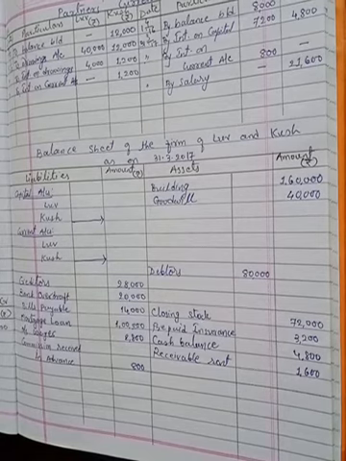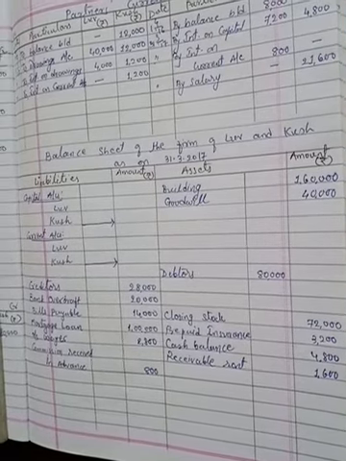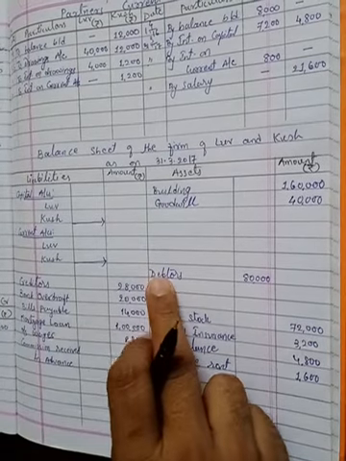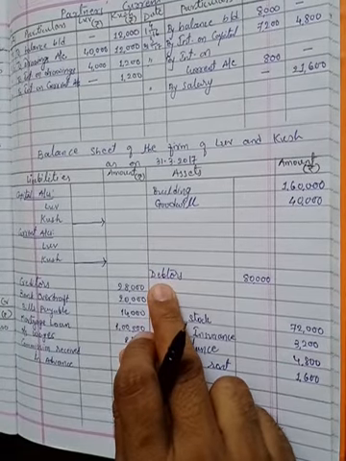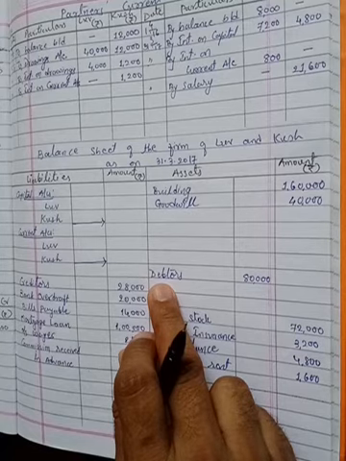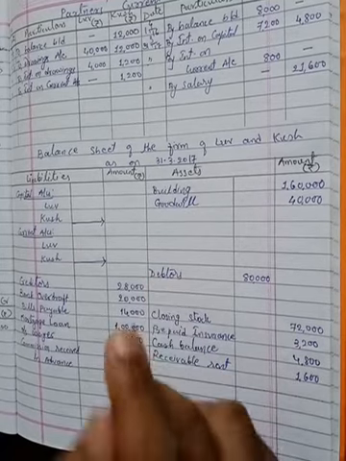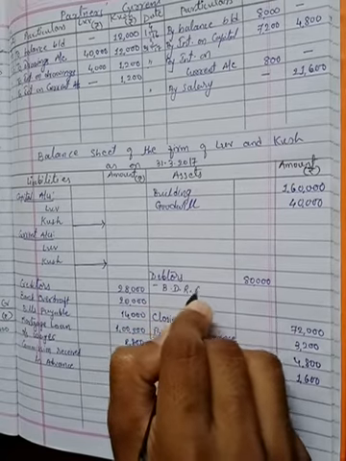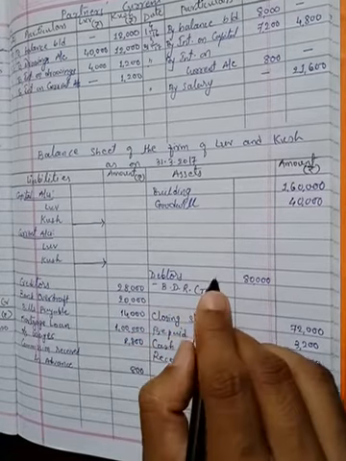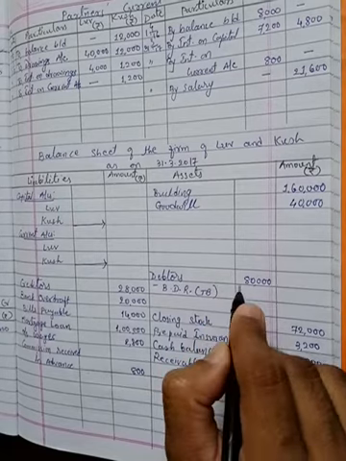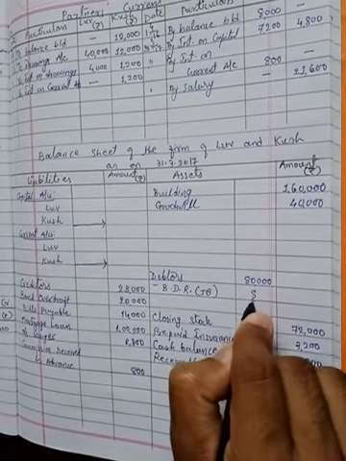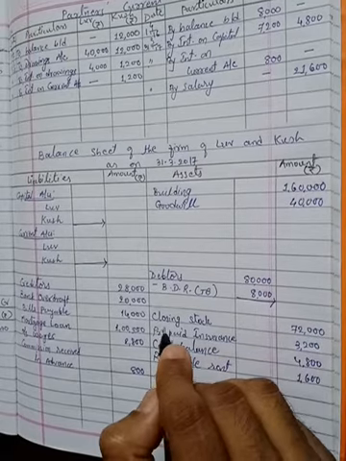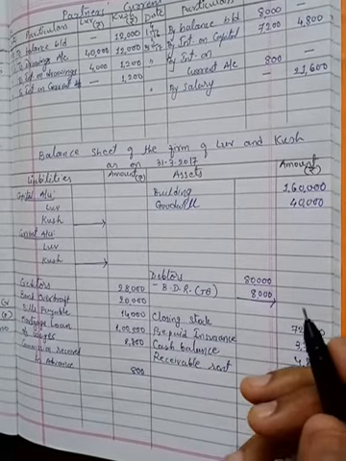Bad debts reserve. So bad debts reserve available in your trial balance only will be deducted from the debtors, considering that we do not require the new reserve, we have sufficient reserve available, so that reserve will be deducted from our debtors. Bad debts reserve, I am writing over here trial balance. Whenever this kind of point is available, keep in mind that it should be deducted from the debtors if there is no adjustment given, or if any discount reserve is given, then also the same way.